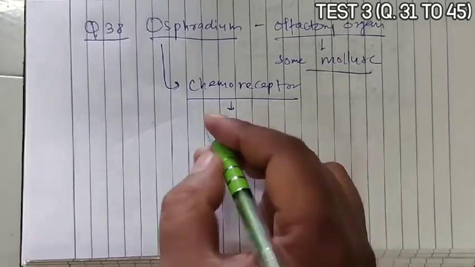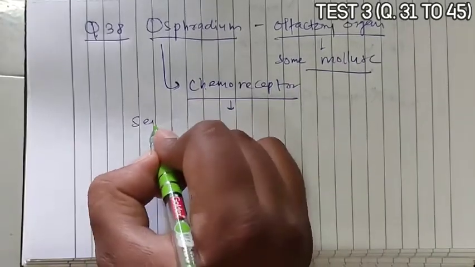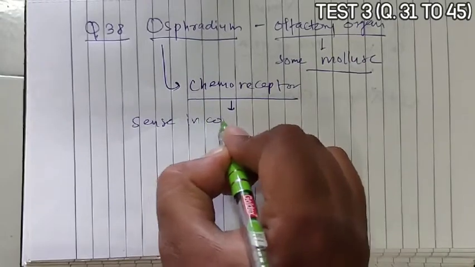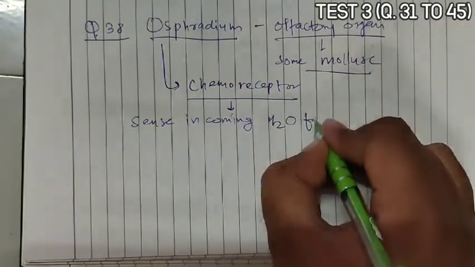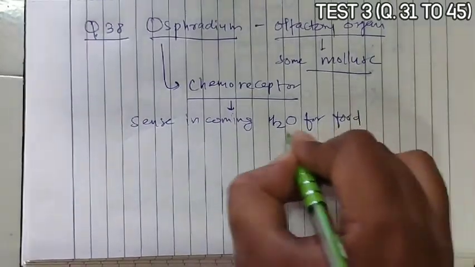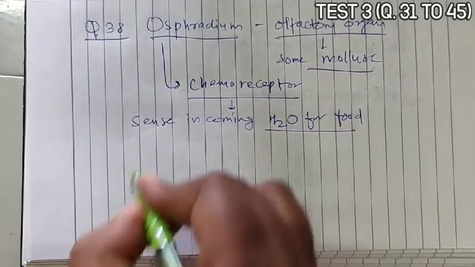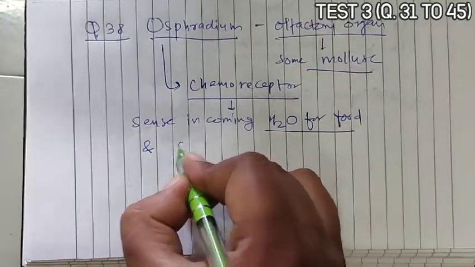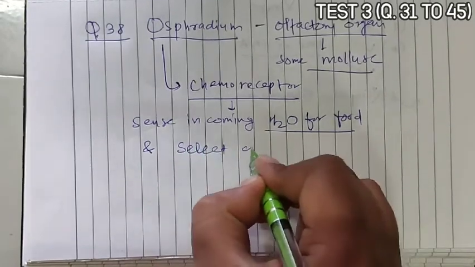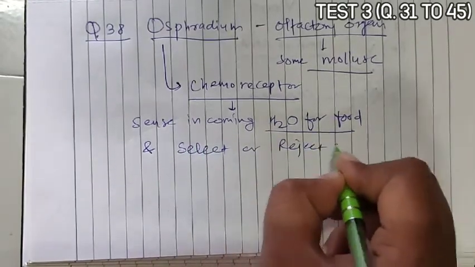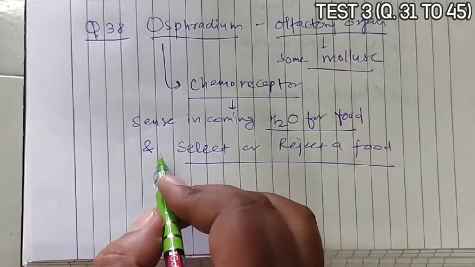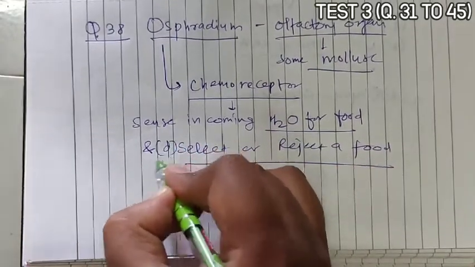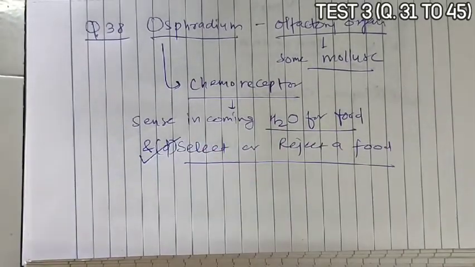So it senses incoming water for food particles, and so it has a role to select or reject food. This is how it works. So option D is the correct answer, selection or rejection of food.